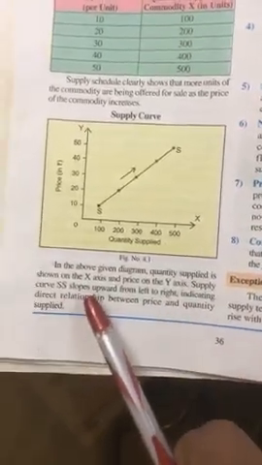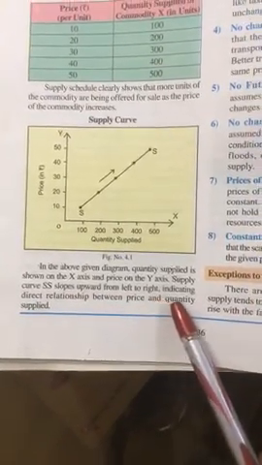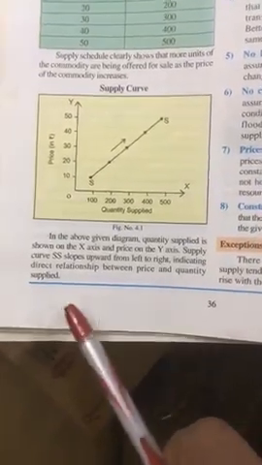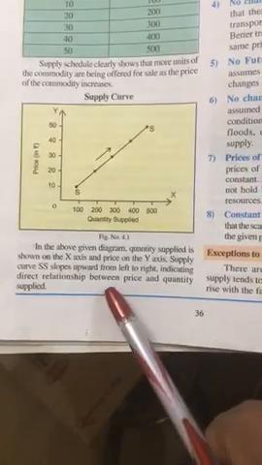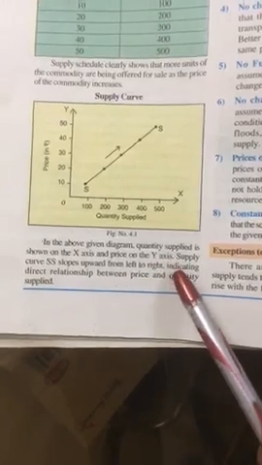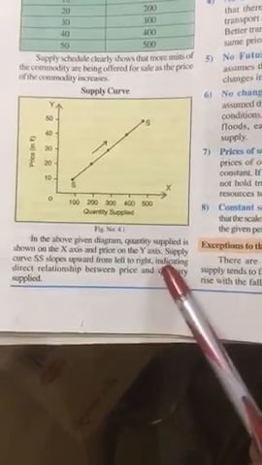Supply curve SS slopes upward from left to right, indicating direct relationship between price and quantity supplied. This is the only sentence given here. But in my notes, whatever I told you just now, that is to be written.